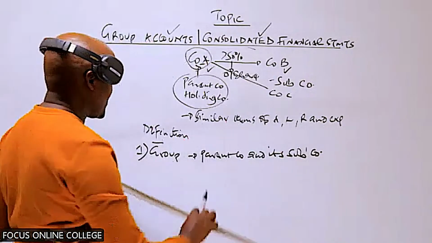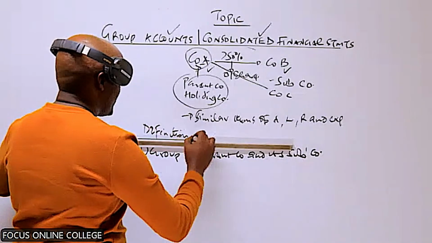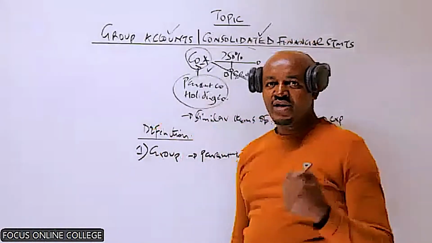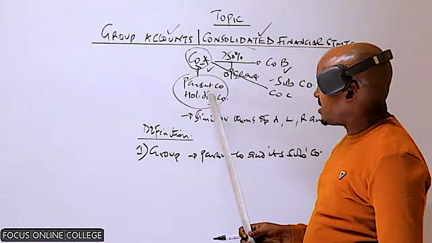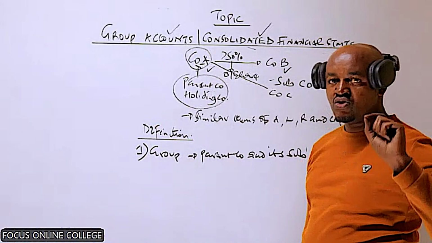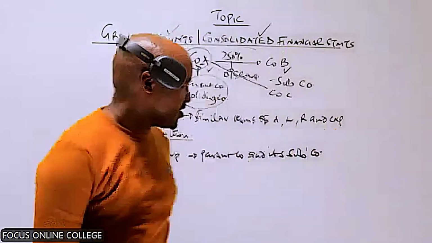Whenever you have a group of companies, the parent company or holding company is the one which has an obligation to prepare the group account, or the consolidated financial statement.